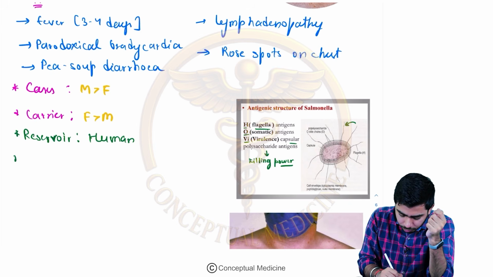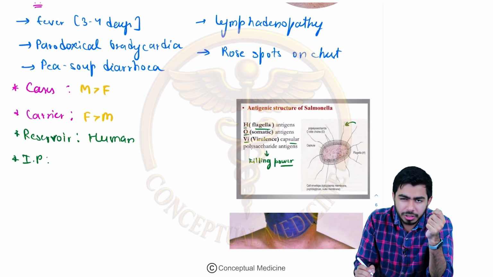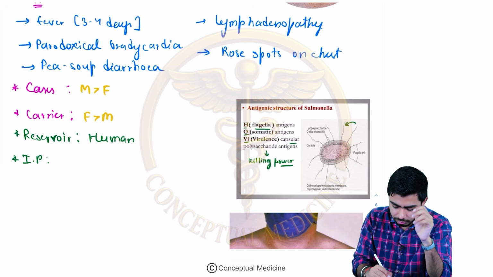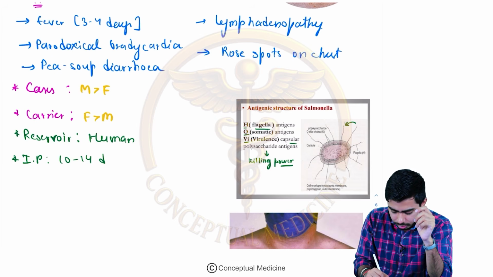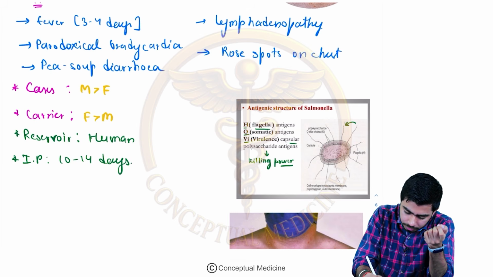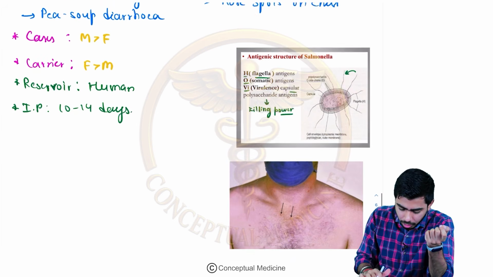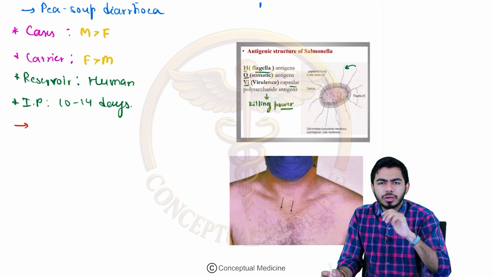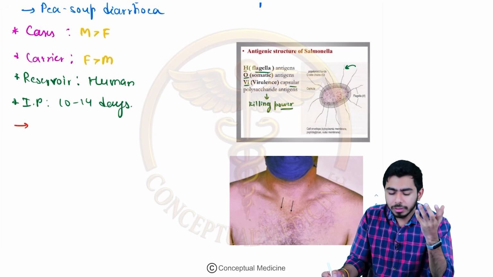Okay. What is the incubation period? If somebody can tell me, the incubation period is about 10 to 14 days, right? Usually they are asking us the incubation period. Okay, guys. So we have talked about this one. What about the period of communicability?